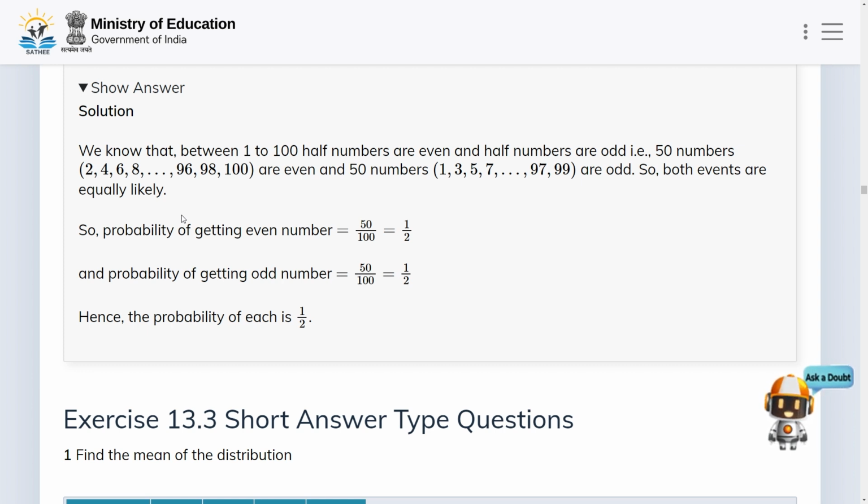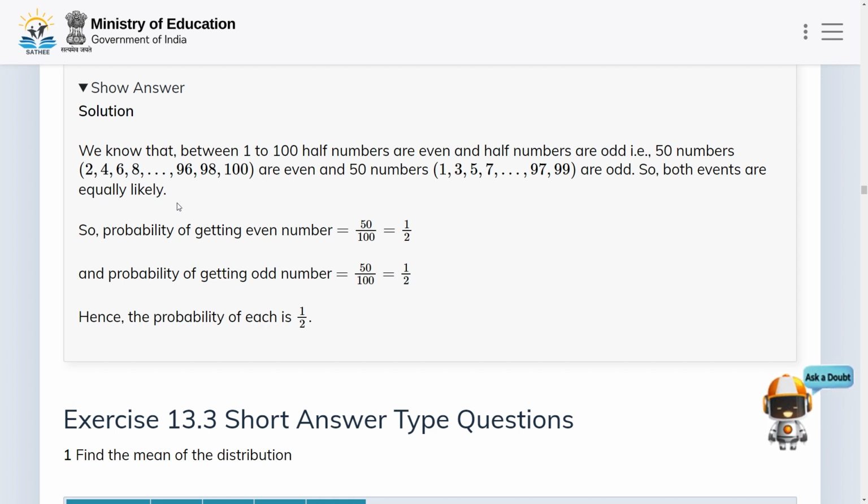So both events are equally likely. So the probability of getting an even number is equal to 50 by 100, that is equal to 1 by 2. And the probability of getting an odd number is also equal to 50 by 100, which is 1 by 2. Hence the probability of each is 1 by 2.